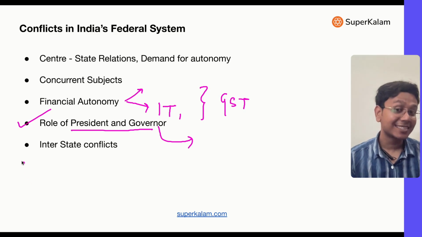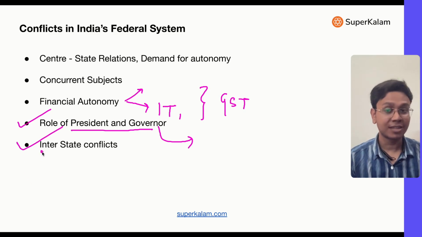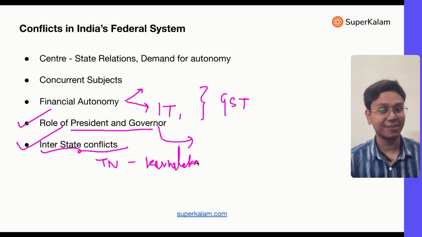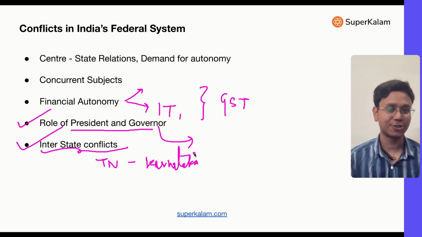But there is also state conflict. For example, on Kaveri water, there is a conflict between Tamil Nadu and Karnataka. So there is state conflict also. It's not that only center-state conflict is there. So this is also one thing which you should remember.